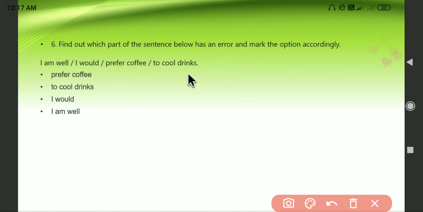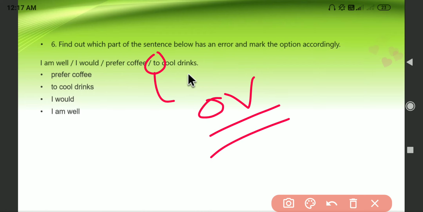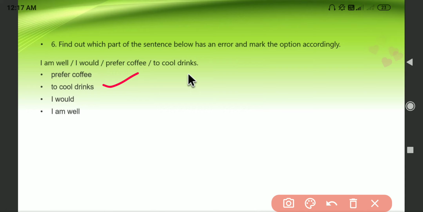There is no point in this one, because if you are well, then you will be taking both. I mean, if you give coffee, I will drink coffee. Otherwise, if you give cold drinks, I will take cold drinks as well, because I am good and there is no issue with my health. So here, "I will prefer coffee to cool drinks." "To cool drinks" is having the error. So that's why the answer for this one will be "to cool drinks." Instead of that, it should be like, I am well, I would prefer coffee or cool drinks. So instead of "to," it should be "or," in order to correct it. Okay, so the second option is having the error here, and that's the answer, guys.